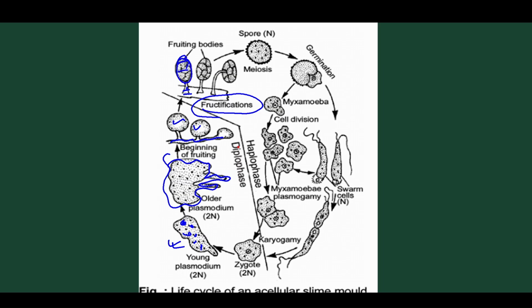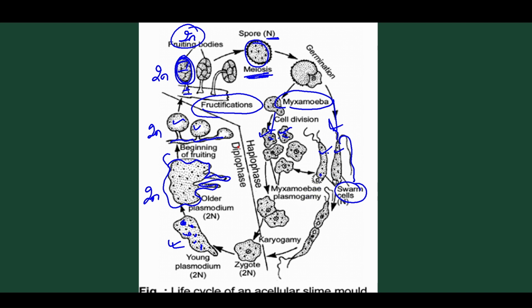They contain the capillitium, and these fruiting bodies give rise to spores. As we know, the plant body is 2n, so the fruiting bodies undergo meiosis to produce n. Inside the fruiting bodies meiosis takes place. When the spores germinate, they give two types: one is a myxamoeba type, an amoeba-like structure, and the other is biflagellated, with one small flagellum and one long flagellum. These are called swarm cells, and both act as gametes. Either they form this type or that type, it depends. Most of them form this type.